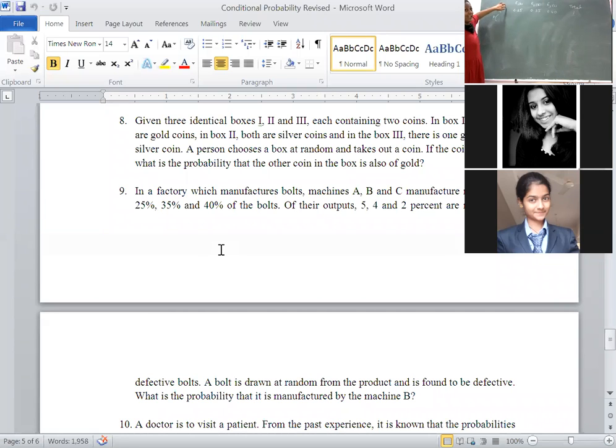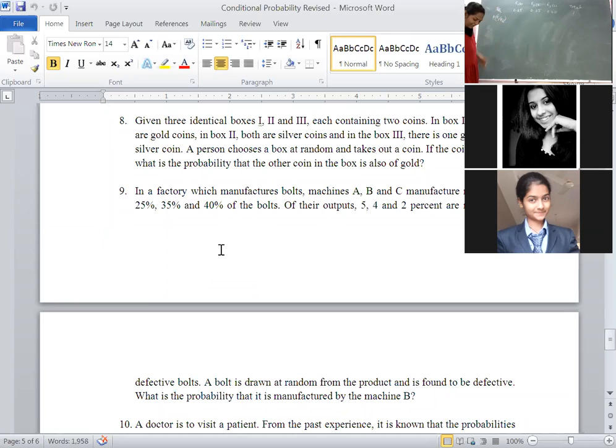Okay, machine A produces defective items as well as B and C. That means which event happened earlier? E1 has happened earlier. And we are representing capital E as a defective item. That is E given E1.